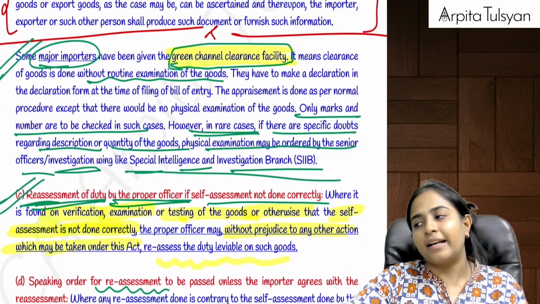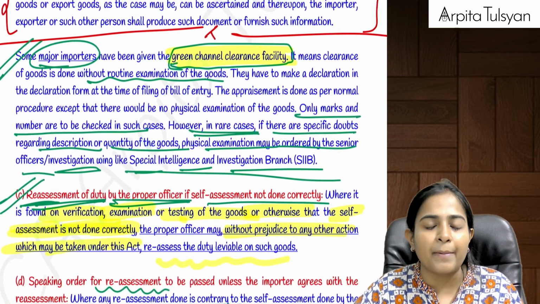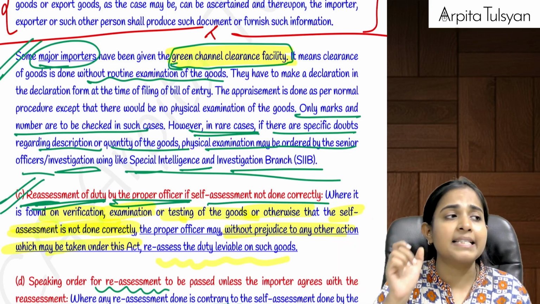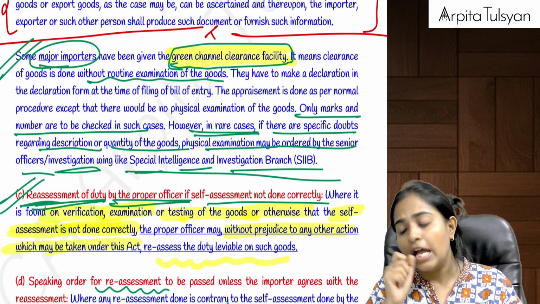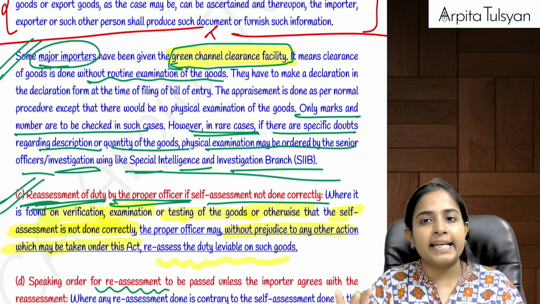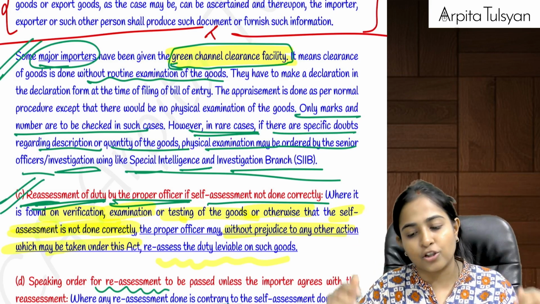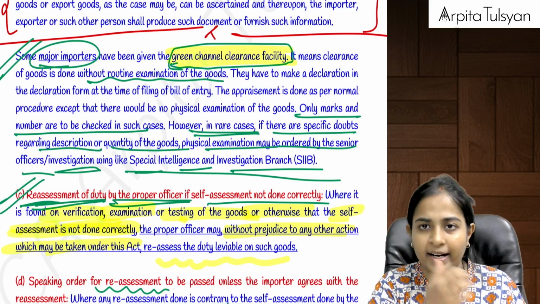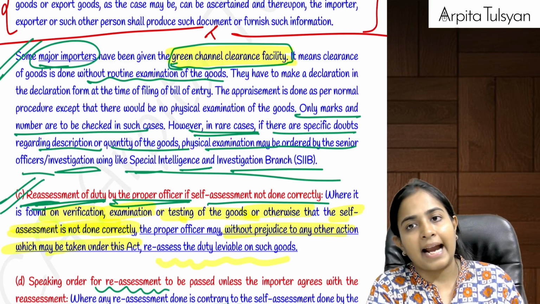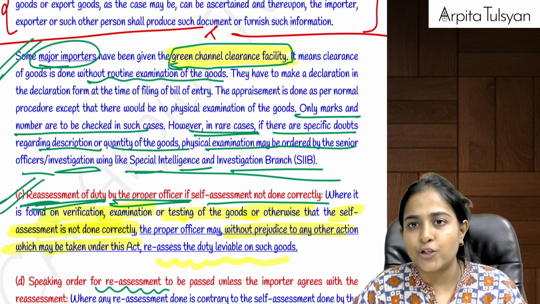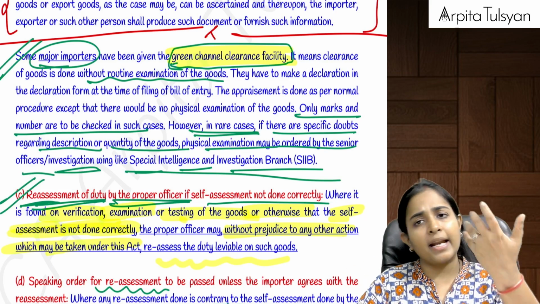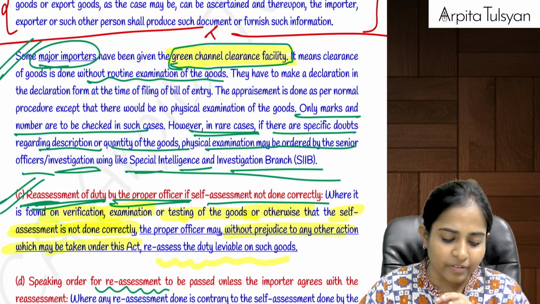First filing the bill of entry, then examination of the goods, then payment of duty, and then clearance of the goods, right? But now there is something called the green channel clearance facility. This is given to some big importers, where they say, you are very big importers, we trust you, so you can file the bill of entry normally even before arrival of the conveyance, and we will not do the routine examination of your goods. None of your goods will be opened here at the port. You can pay the duty and clear the goods. We do not have any problem.